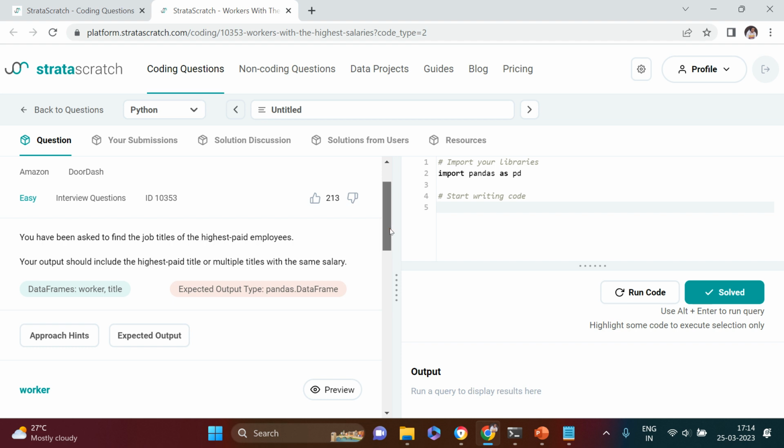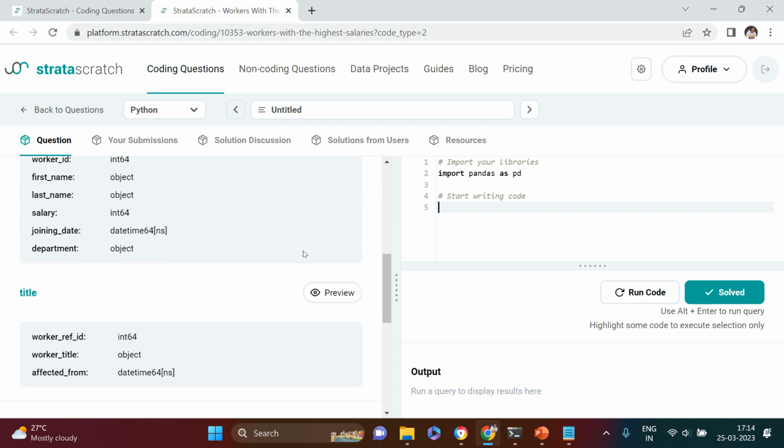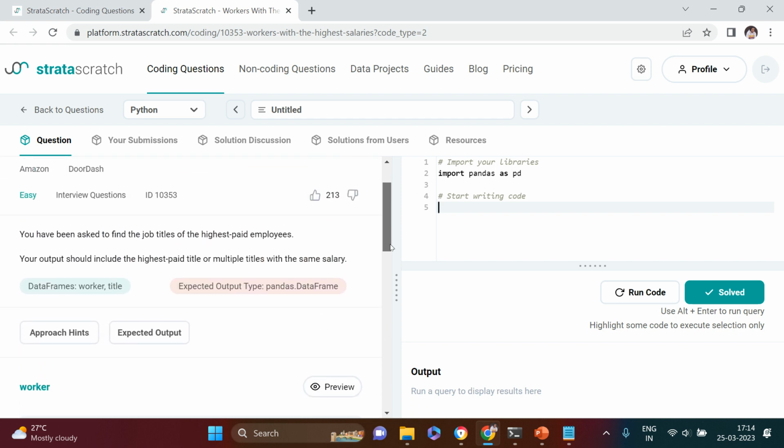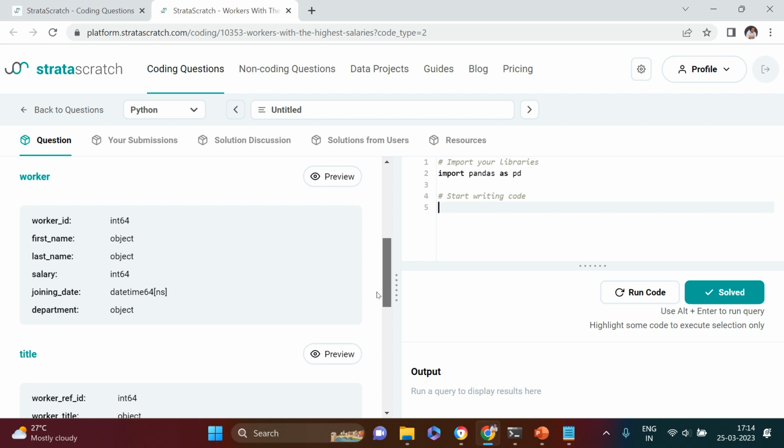Okay, so there are two tables, worker and title. In worker you have the detail of salary, and in title you have the detail of the title. So what you need to do is find the maximum salary, and then for that get the title. This is as simple as that. Your output should include the highest paid title or multiple titles with the same salary. Okay, so let's try to do that.